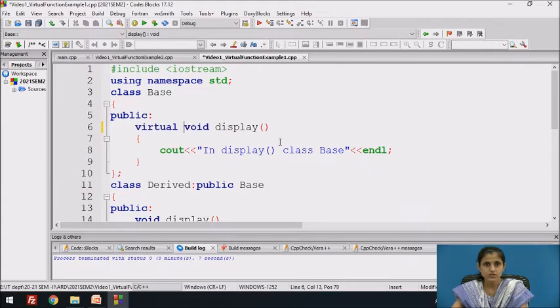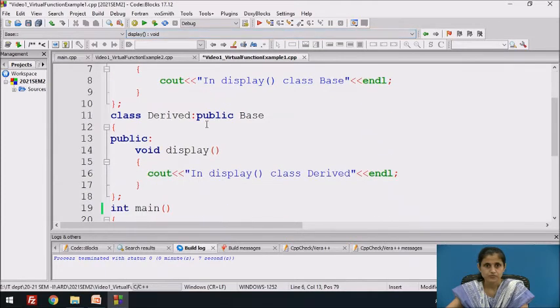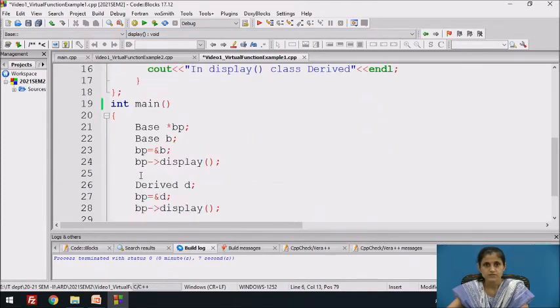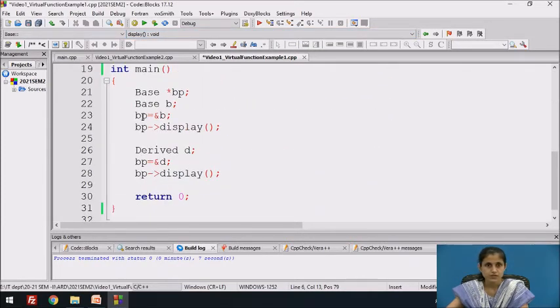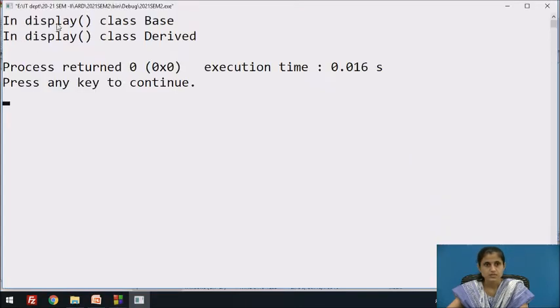We have to use virtual keyword preceding the function definition of the base class. So whenever we use virtual functions, the type of object to which the pointer points to is considered for calling the functions. So the output is in display function class base, in display function class derived.